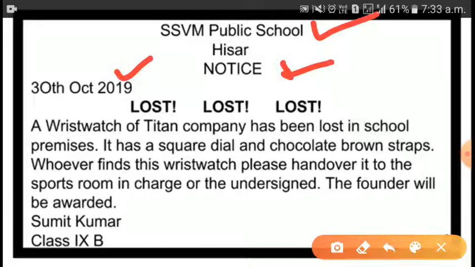Then here, this is the heading, the topic, because "lost", this word you will write 3 times, means lost. Readers can understand. It is very catchy. Readers can understand that something is lost. It is related to a lost article. So this is your heading, you can say. It is your topic.